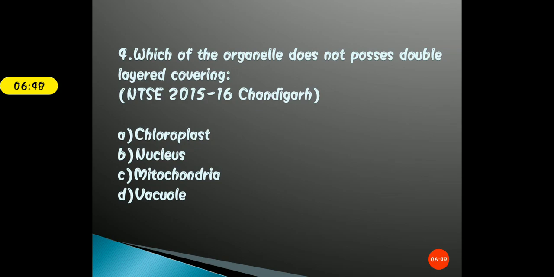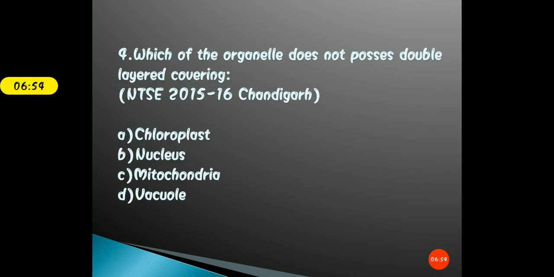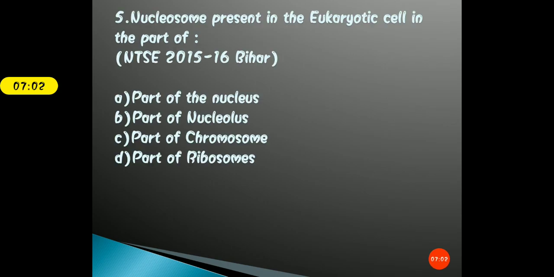Okay, so the correct answer for this question is option D, that is vacuole. So vacuole is a cell organelle that does not possess double layer covering. Okay, after this question is the next question.